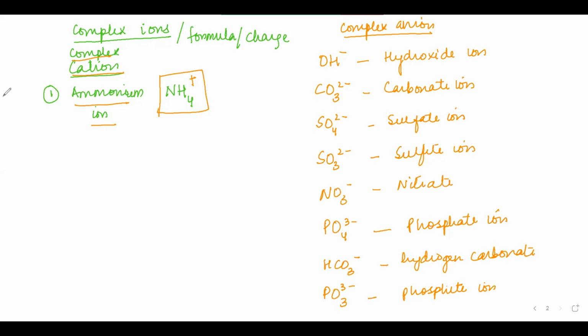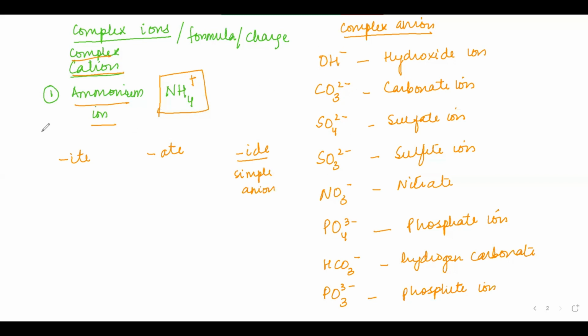Now many a times students get confused between the anions which have the suffix ate, and the anions which have the suffix ide. Ides, I've already told you, are the ones which are your simple anions, which are formed of just one element. And why are we calling them the complex anions?